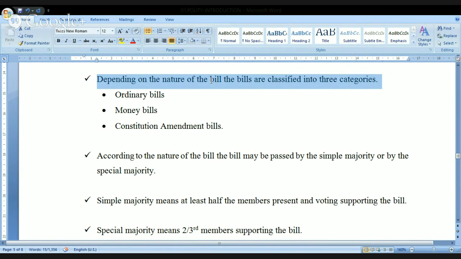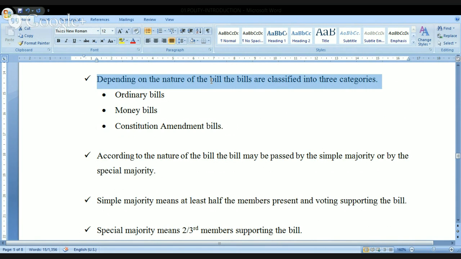But depending on the nature of bills, meaning depending on the content of the bill, what exactly is present in the bills, it is categorized into three categories here: ordinary bills, money bills, and constitution amendment bills. But kindly remember one point: a bill is nothing but a proposal. That proposal may be in the ordinary form, the proposal may be related to money, the proposal may be related to the constitution amendment.